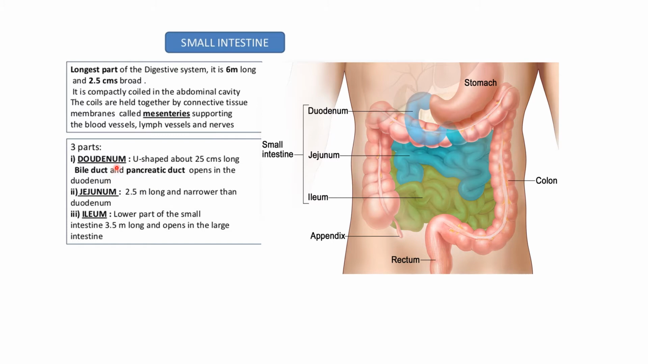Now the small intestine is divided into three parts. The first part, which is known as the duodenum, is a U-shaped structure about 25 centimeter long. The bile duct and pancreatic duct open into the duodenum. The second part is the jejunum. It is 2.5 meter long and narrower than the duodenum. And the last part, which is known as the ileum, is the lowermost part. It is 3.5 meter long and opens into the large intestine.